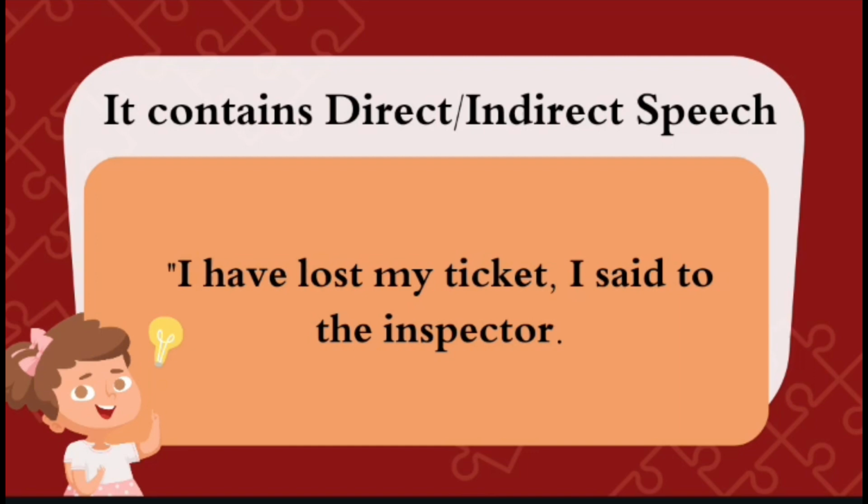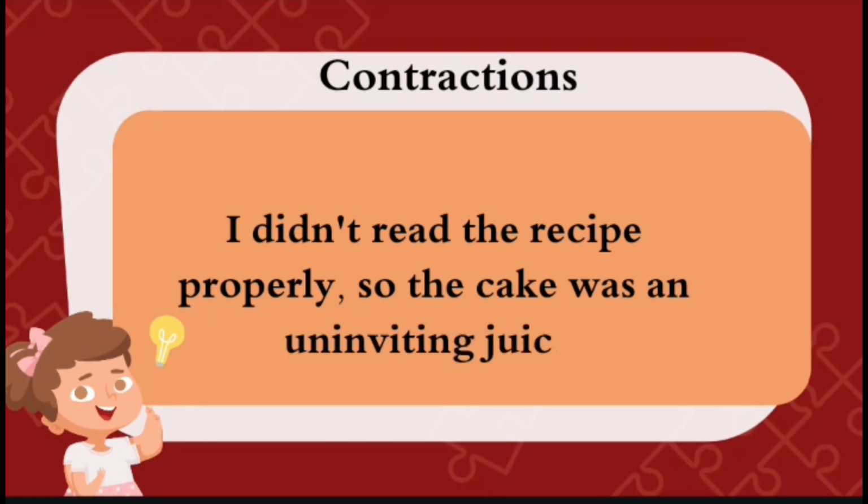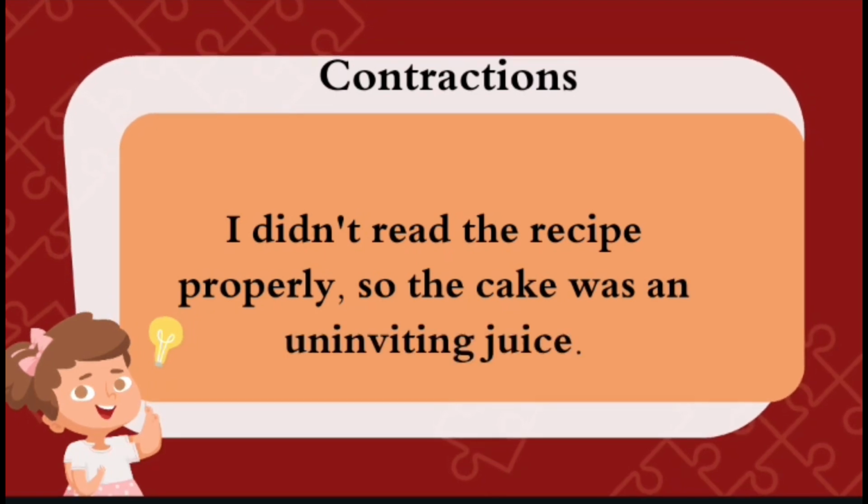Then come the contractions. Contractions are used mostly in this text, such as I didn't read the recipe properly, so the cake was an unappetising mess. Didn't is a contraction. We use an apostrophe to omit some letters. So these are the main language features that a personal recount consists of.